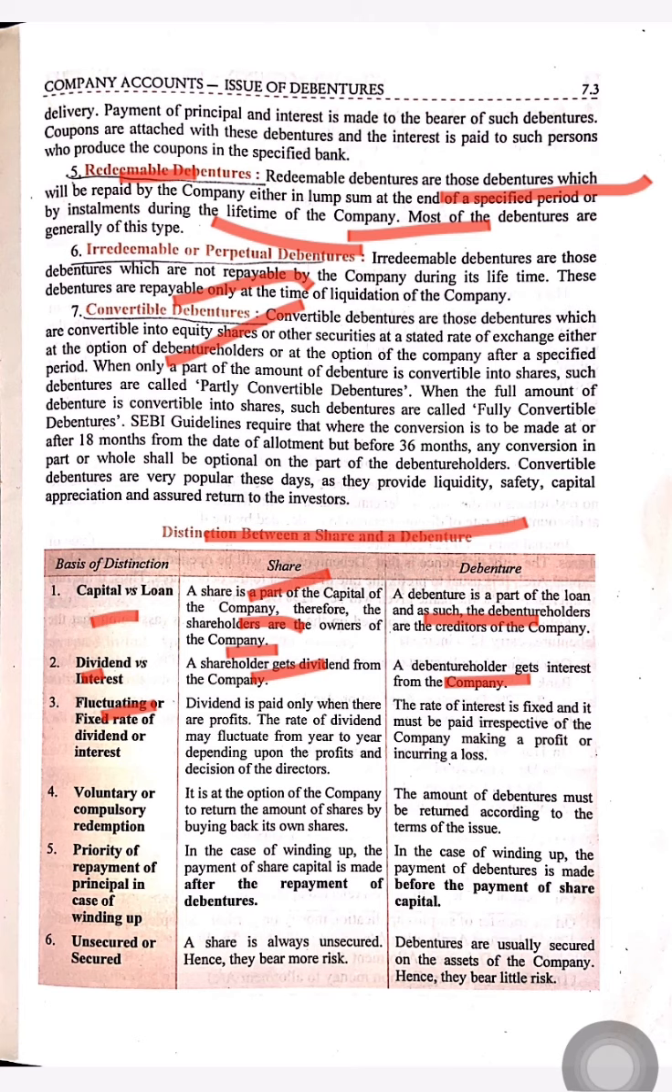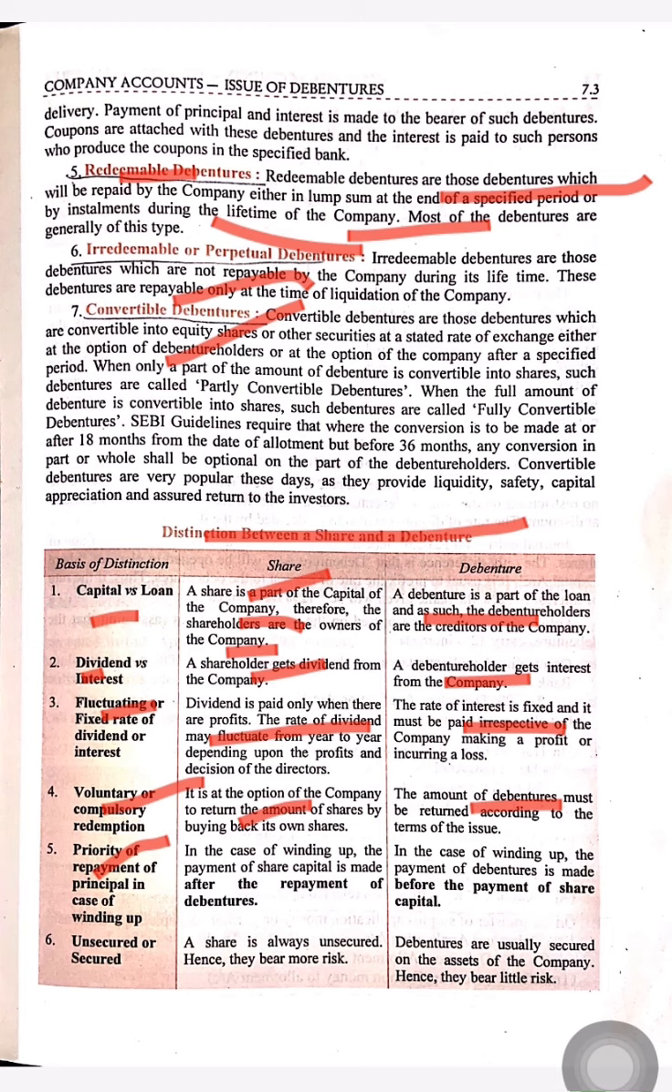Fluctuating or fixed rate. On equity shares, the rate of dividend will not be fixed, but in debentures the rate of interest will be fixed. In preference shares, the rate of dividend is fixed, but in equity shares it is not fixed. Voluntary or compulsory redemption: it is at the option of the company to return the amount of shares by buying back its own shares, but in debentures, it is compulsory to pay back the amount.